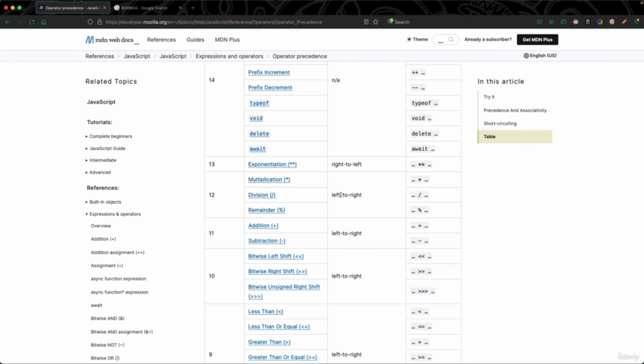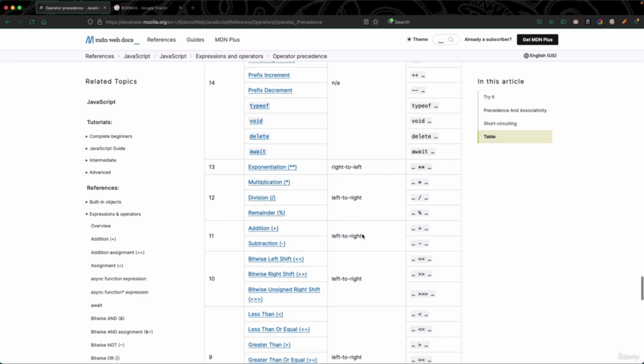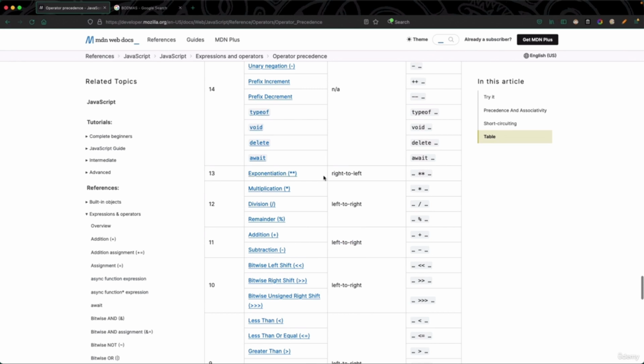What are these? Well, these are associativity. When operations are performed, some of them are executed from left to right, and some of them are executed from right to left. Over here you can see that additions and subtractions are executed from left to right, and exponentiations are executed from right to left.